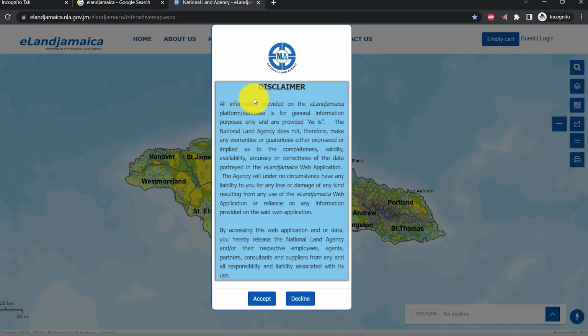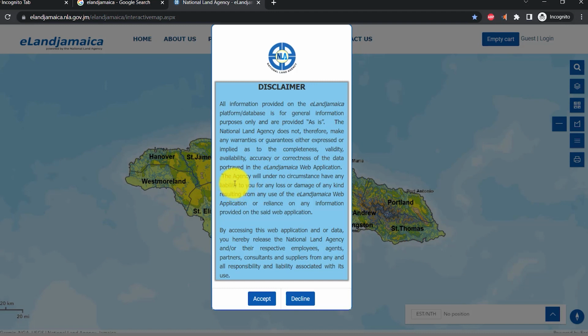So after reading this disclaimer, it says all information provided on the eland platform database is for general information purposes only and is provided as is. The National Land Agency does not make any warranties or guarantees, either expressed or implied, as to the completeness, validity, availability, accuracy, or correctness of the data portrayed in the eland web application.